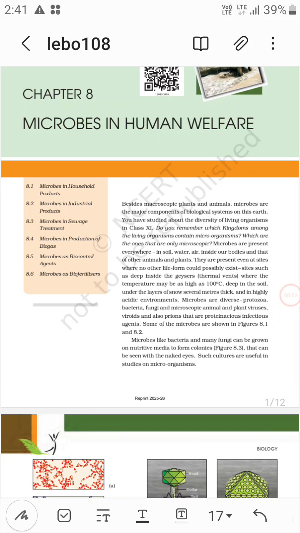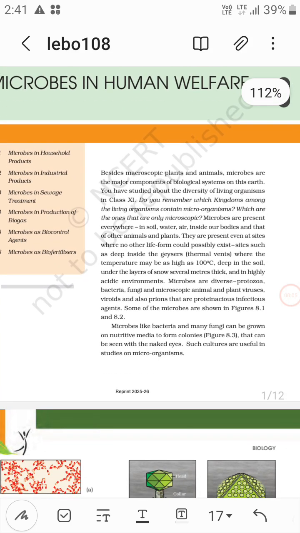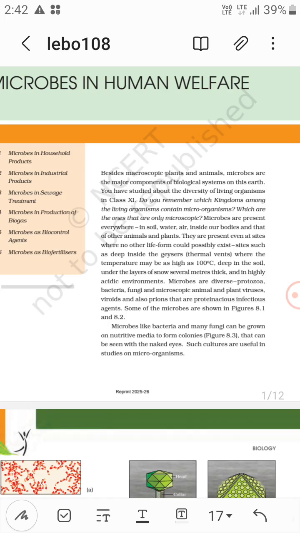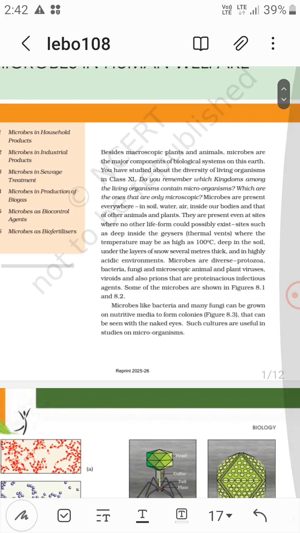Okay, so the microbes in human cell, right? Now you can see, so microbes are present everywhere in soil, water, air, inside our bodies, and that of other animals and plants. They are present even at sites where no other life form could possibly exist. Sites such as deep inside the geysers, thermal vents where the temperature may be as high as 100 degrees Celsius, deep in the soil under the layers of snow several meters thick, and in highly acidic environments.